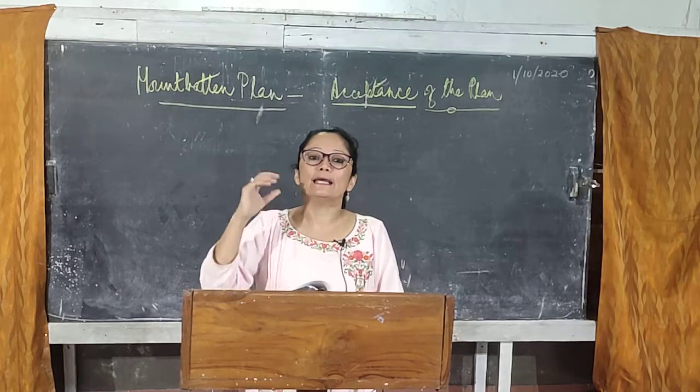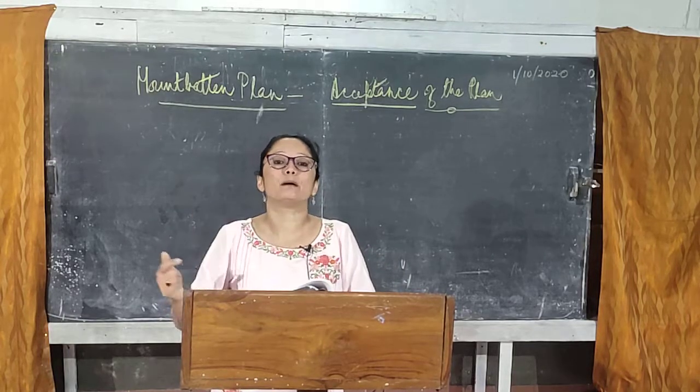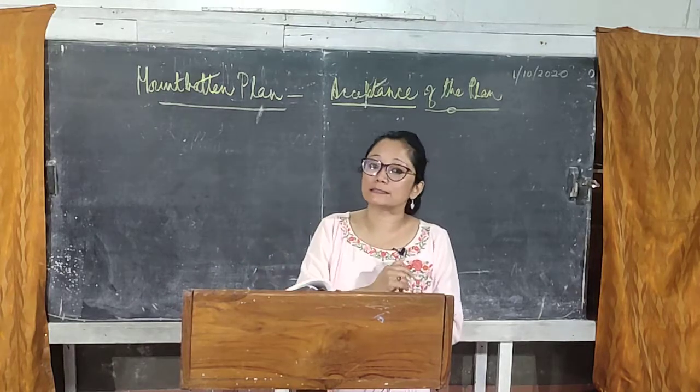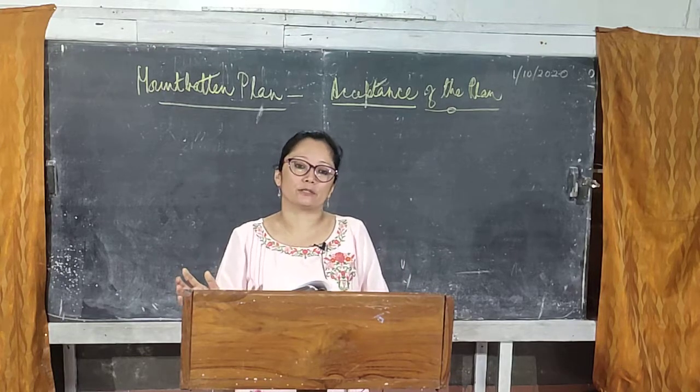We proudly say India is a socially secular, a democratic republic. So we are using the word democratic, but democracy cannot have the system of separate electorate.